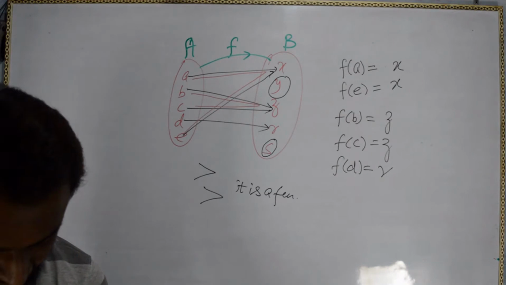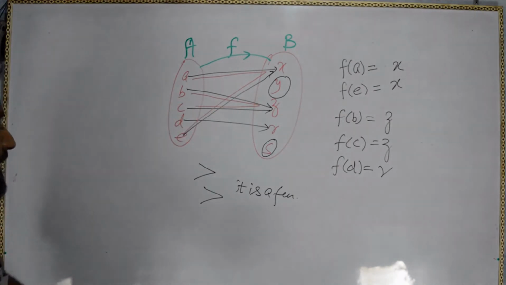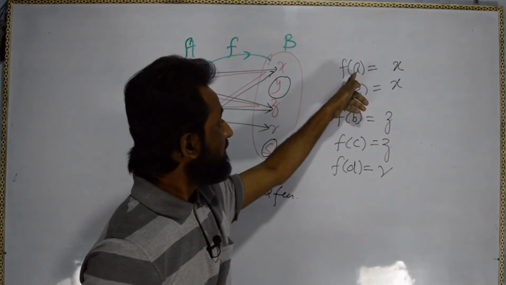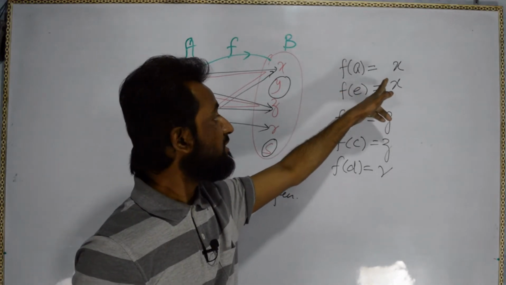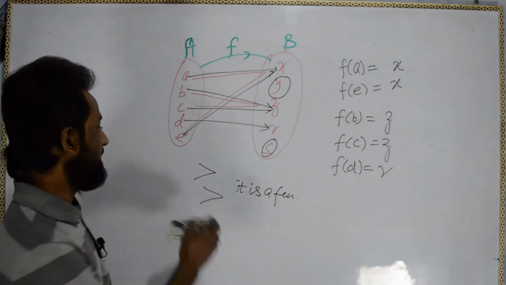Till then you can copy this, and it is following the definition also. See here, two elements of set A can be mapped to one element, but two elements of B cannot be mapped to one element of A.